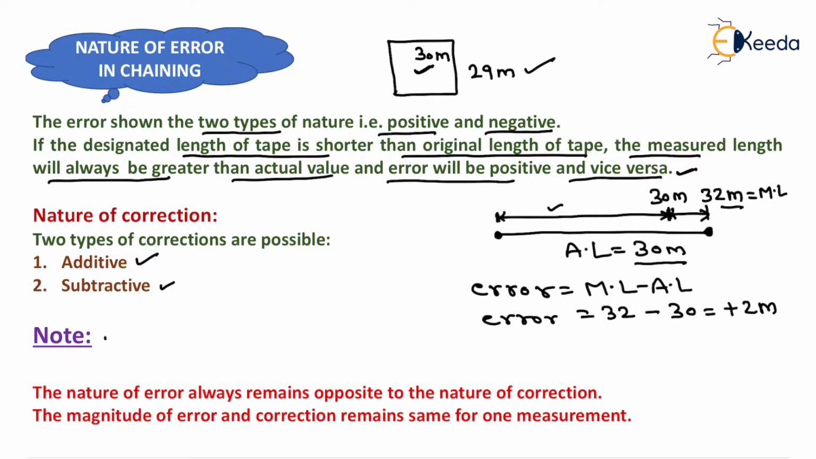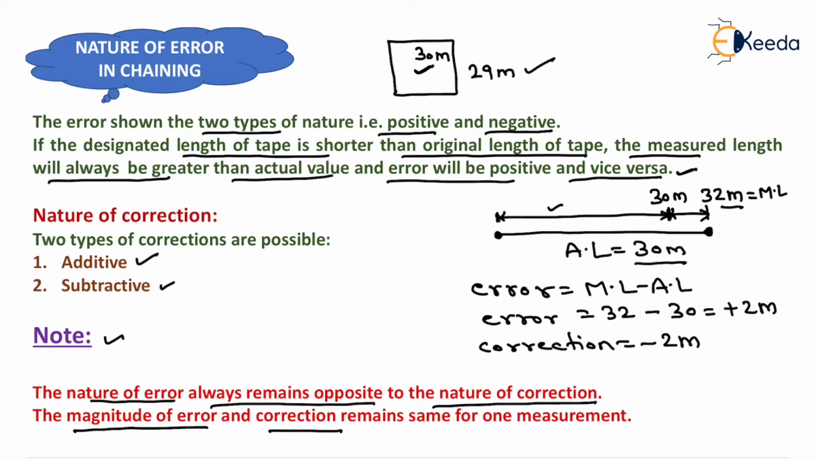So I had written one note here, that is the nature of error always remains opposite to the nature of correction. It means that if the error is positive, then the correction which we need to apply here is of negative nature, which is opposite of the nature of error. But the magnitude of error and correction remains same for one measurement. It means that only nature will change, but the magnitude will remain same for one measurement.